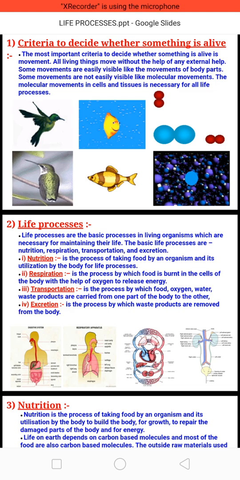In this chapter we will study about life processes which occur in all living organisms. Before starting the chapter, we will discuss what criteria we will take to decide whether something is alive. The most important criterion to decide whether something is alive is movement.